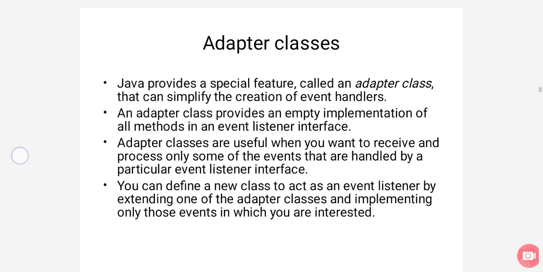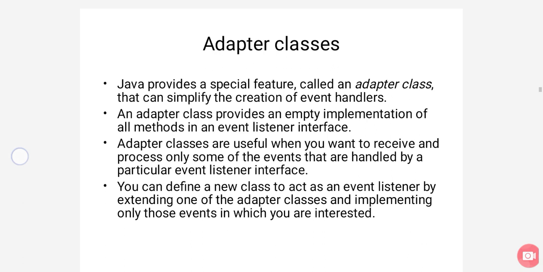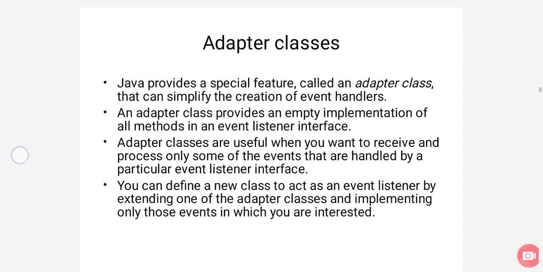What is the work of an event listener? That is covered in the event handler video, but I am specifying it here too. It listens to the event or action occurred by the particular component, and after that the operating system will decide for which application it needs to send. Adapter classes are useful when you want to receive and process only some of the events that are handled by the particular event listener.